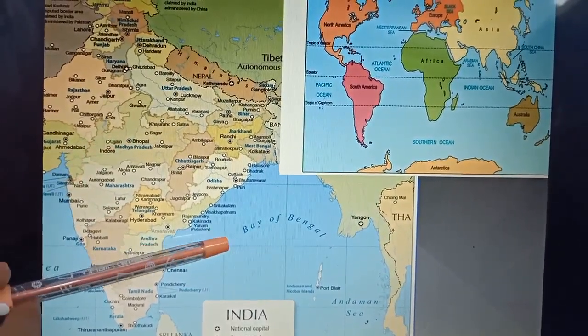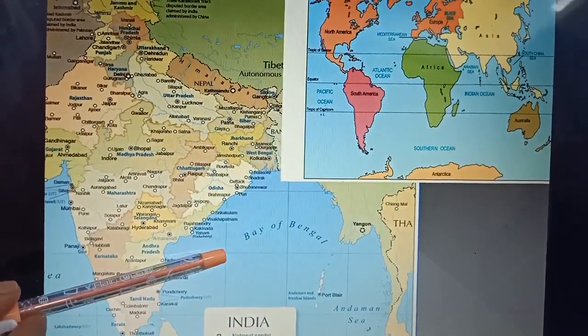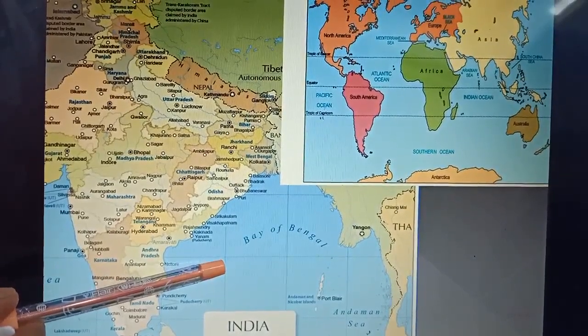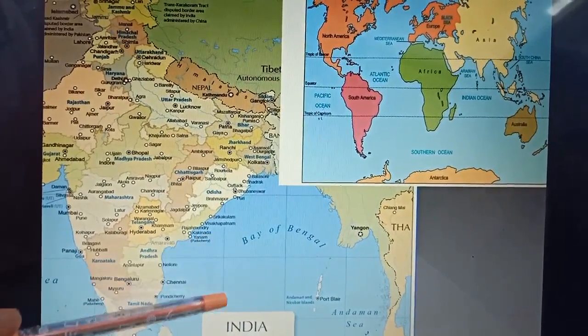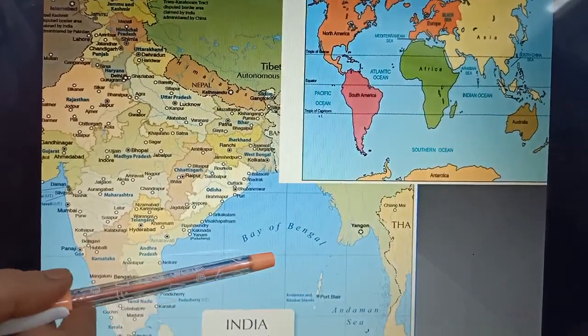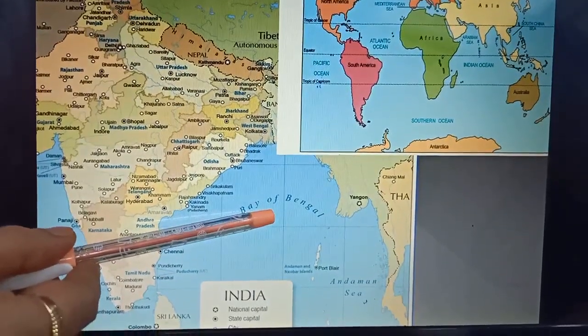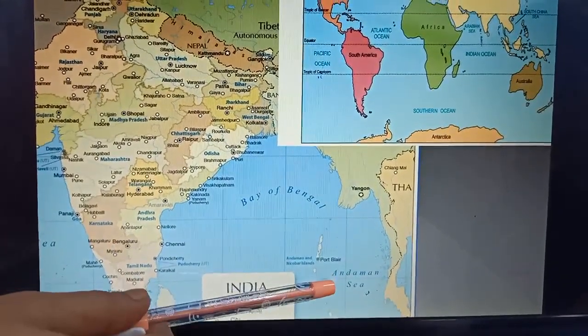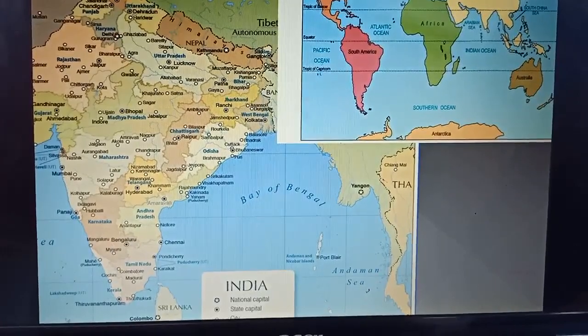Sea routes and international boundaries are represented by lines on the map. As you can see, the lines are shown on the Bay of Bengal, Andaman Sea. Students, I will show you an animation video related to maps.